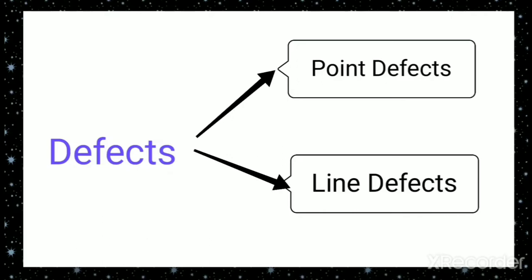That means if there is any irregularity throughout the entire row of lattice points. In a point defect, there is irregularity only at a particular point, that means the particle on a particular lattice site. But in a line defect, the entire row, that means a line of particles, is irregularly arranged. Then it is called a line defect. But in our syllabus, we need to discuss only point defects. So let us discuss point defects in detail.